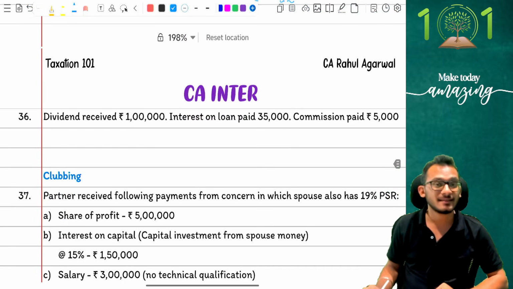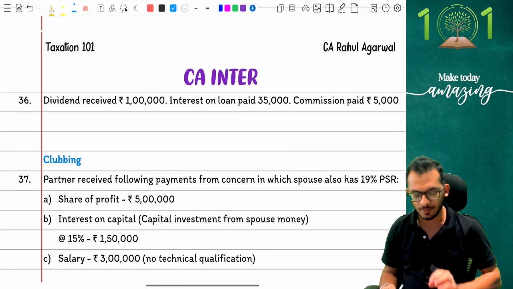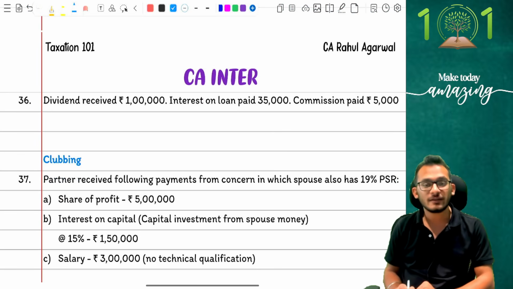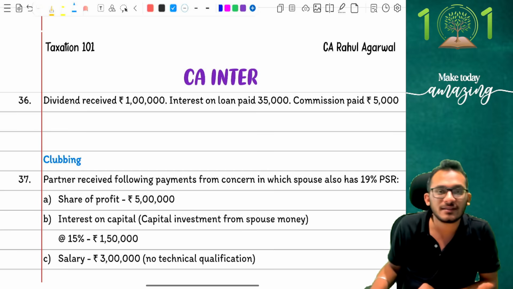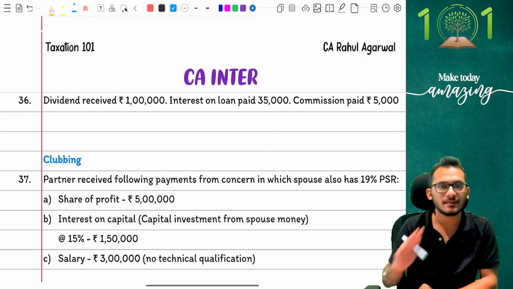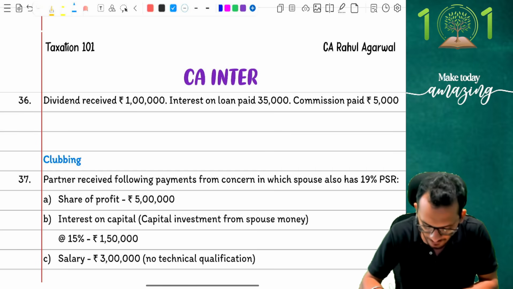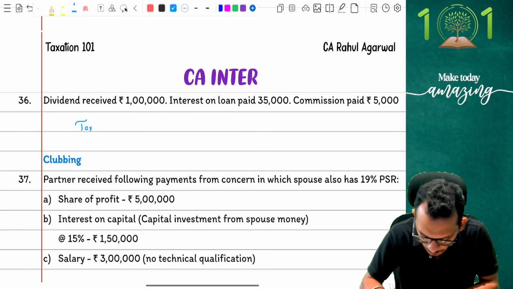36 people. 36 says dividends received is 1 lakh rupees, interest on loan paid is 35,000, commission paid is 5,000 rupees. This is what it is, and the question is basically asking, tell me what is the taxable dividend. Yes, taxable dividend in this case is going to be a little simpler, so be very careful on this. Things which you have to keep in mind.